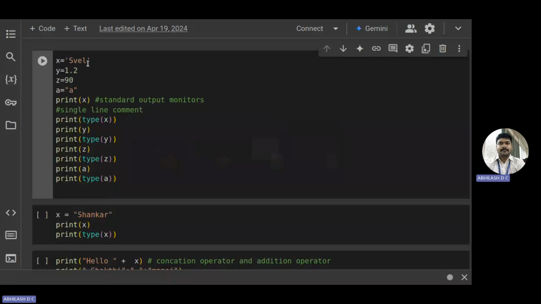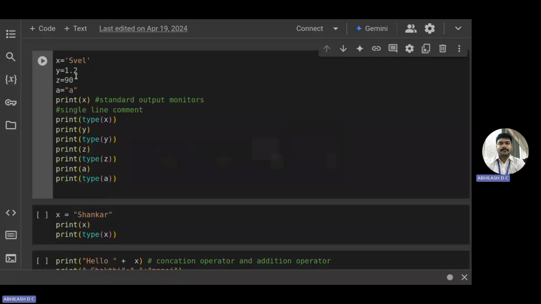Python has been framed in such a way that it knows ahead what data type it is. So y is equal to 1.2, meaning y is assigned the value 1.2, which is floating point. Automatically, Python will know what type has been assigned. So z equal to 90, which is an integer type.